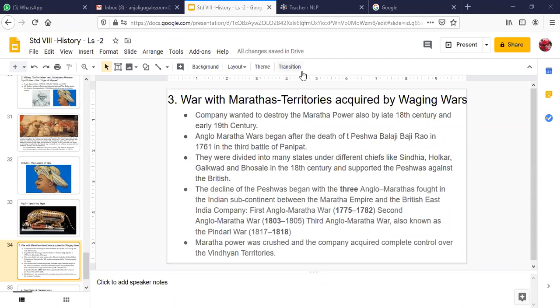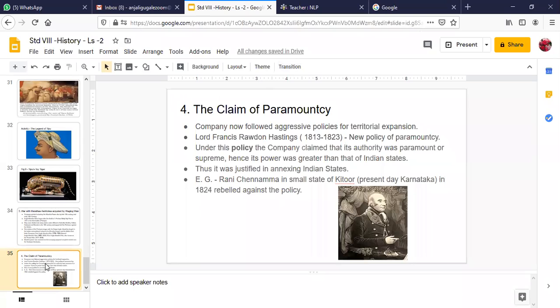Now here in this particular section on the Marathas, children, there was no subsidiary alliance, as you can see in the policy. So the British had no other option but to wage a war against them and completely crush them. Now we come to the next policy, the fourth policy, the claim of paramountcy. This policy they followed under the new governor of the East India Company, Lord Francis Rawdon Hastings.